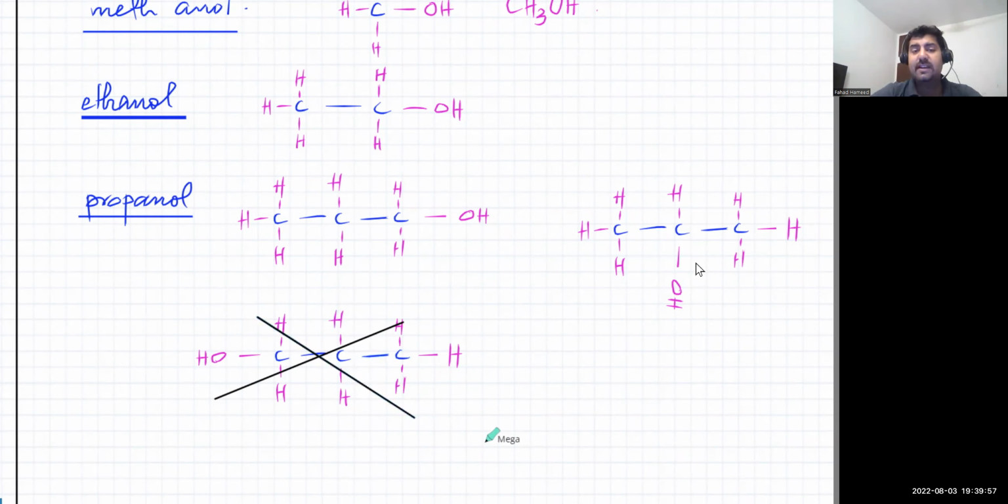Okay, this is structurally different. I mean, it's constructed in a different way compared to how this is constructed. This one is constructed in exactly the same way. Okay, clear है? तो propanol जो है ना, there are two different types of propanol. So what number should I write with this one? What number should I write with this one?